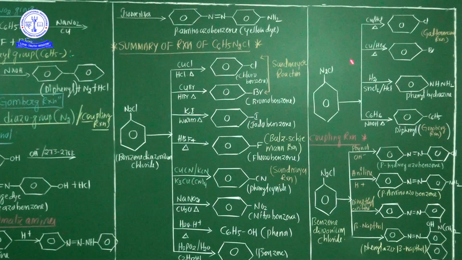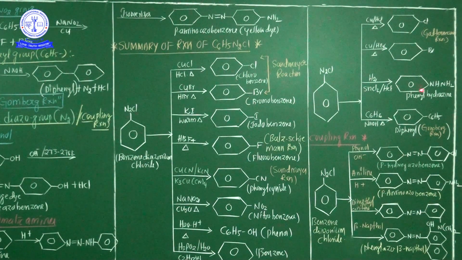See, the major differentiation between the Sandmeyer reaction and Gattermann reaction: instead of copper chloride, here copper powder is there. Instead of copper bromide, here copper powder is there along with HBr. This is the differentiation. Okay? The Sandmeyer reaction and Gattermann reaction. And third one, benzene diazonium chloride treated with hydrogen and stannous chloride and HCl, phenyl hydrazine is liberated.